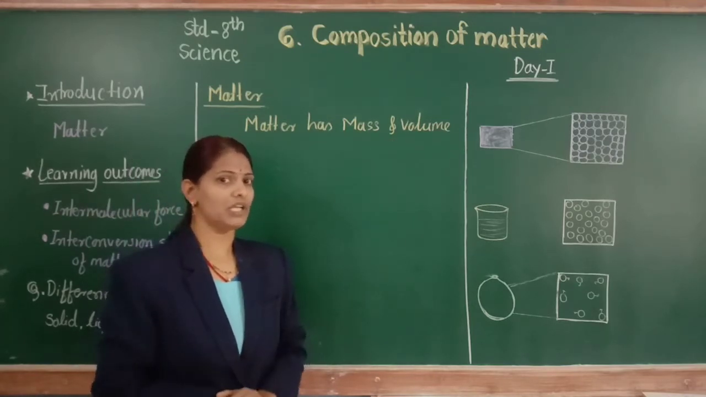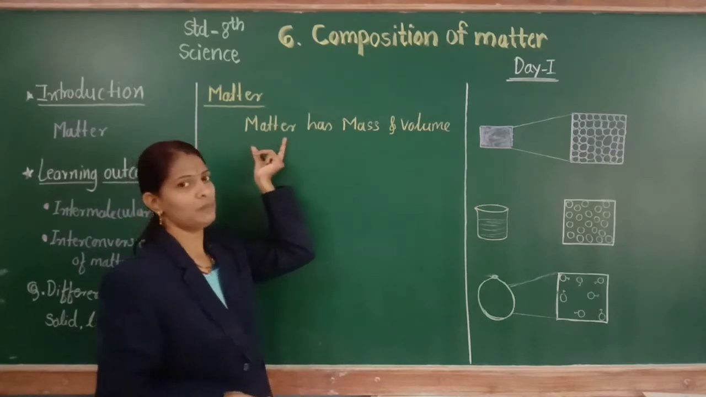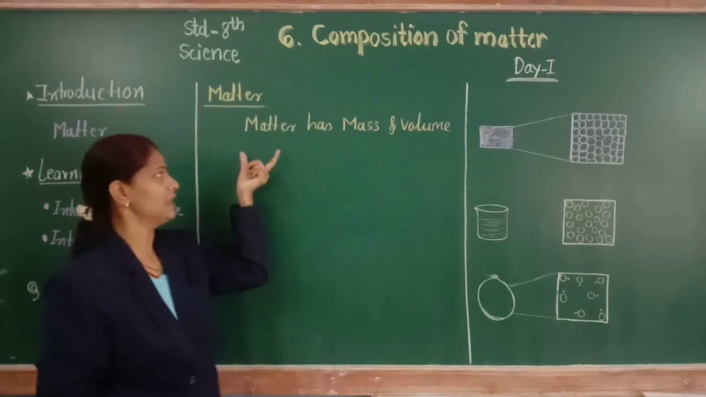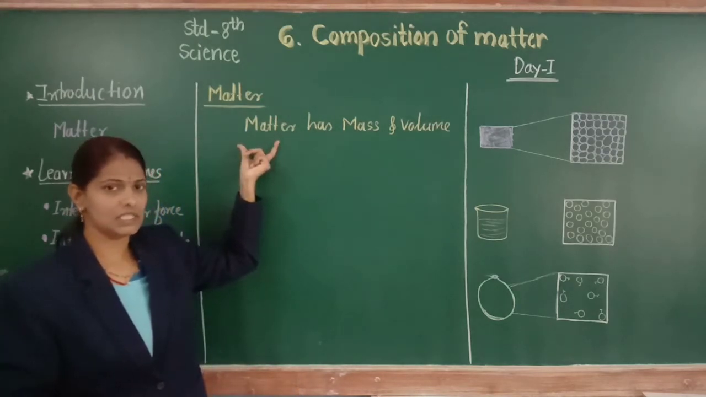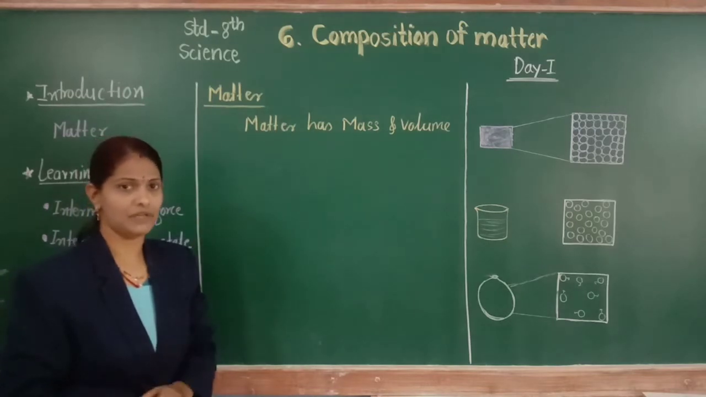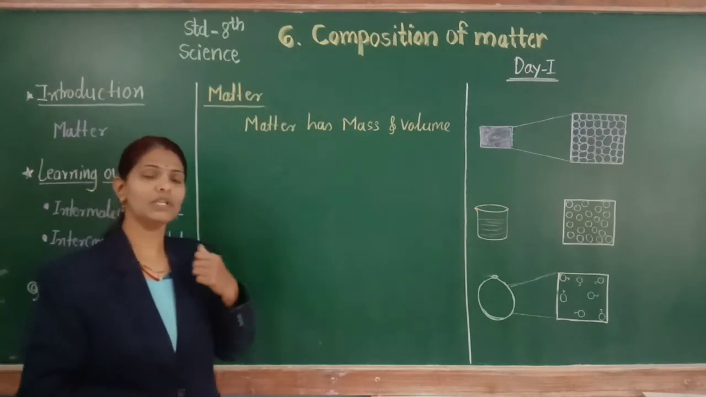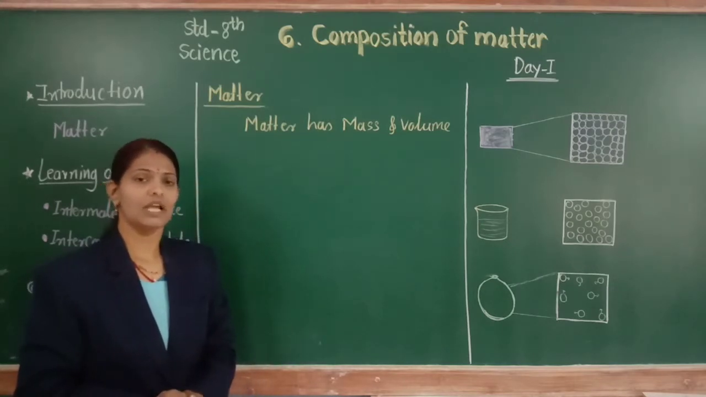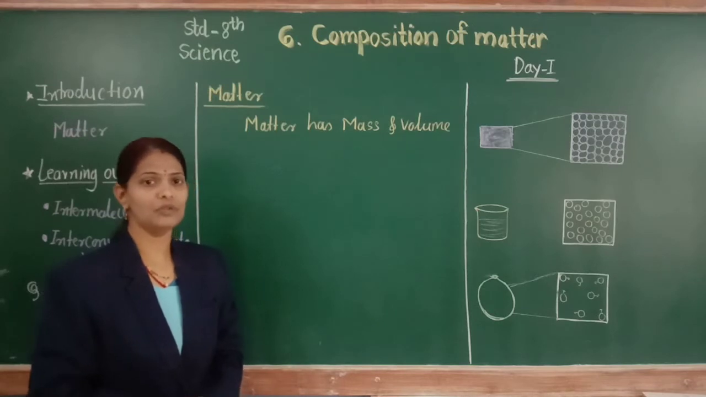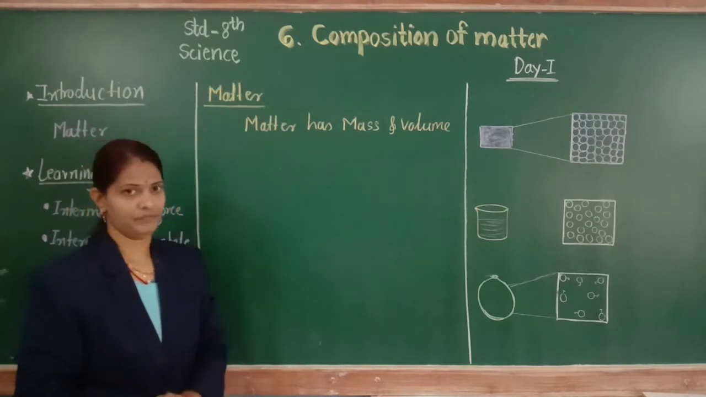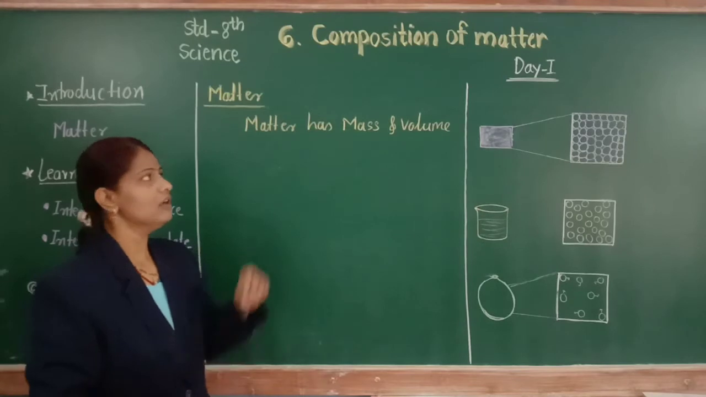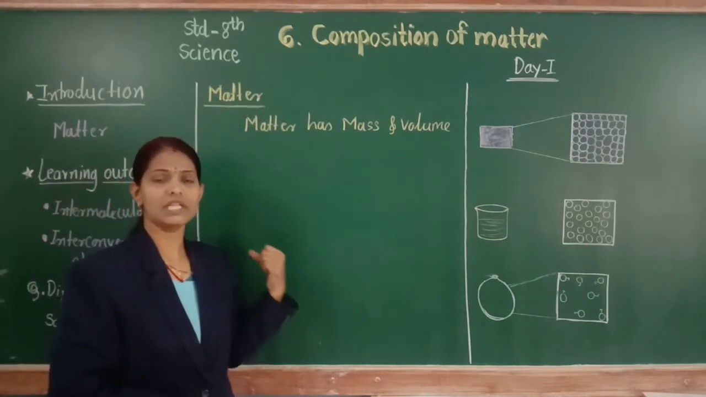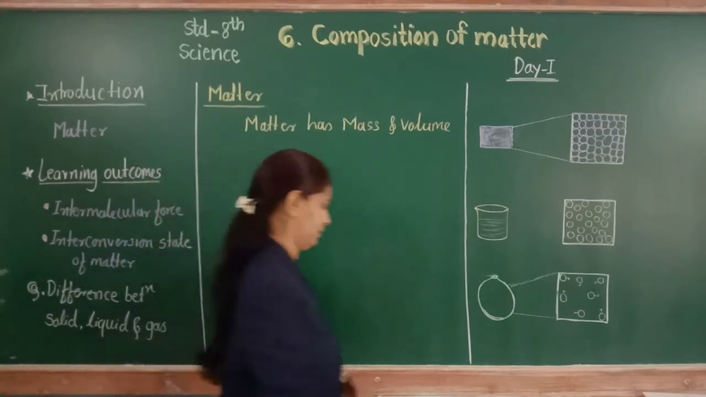In fifth standard we have already studied that matter is made up of very tiny particles. These are the properties of matter. And what is the definition of matter? Everything around us that we can perceive by our senses and which has mass and volume is called matter. So let's discuss how matter is classified according to its states and its composition.